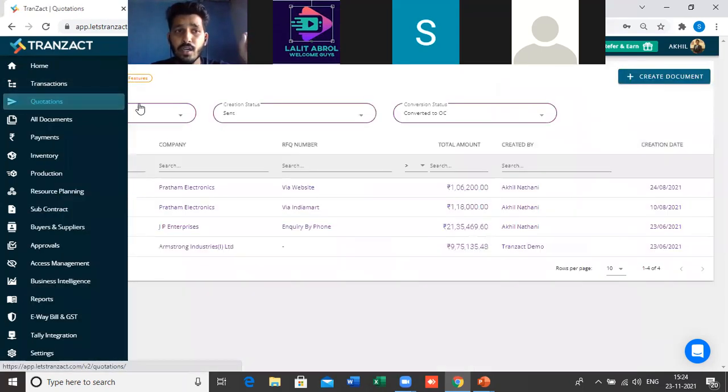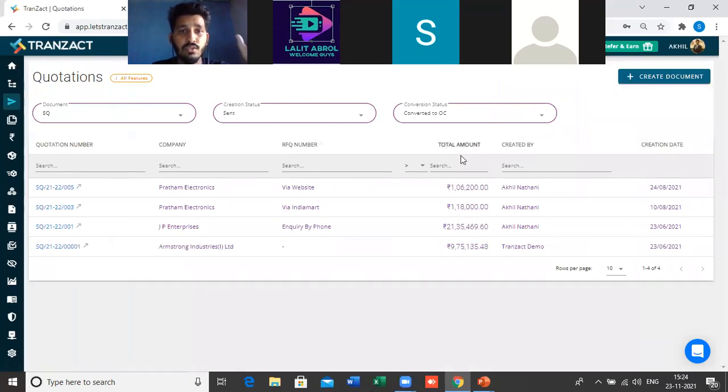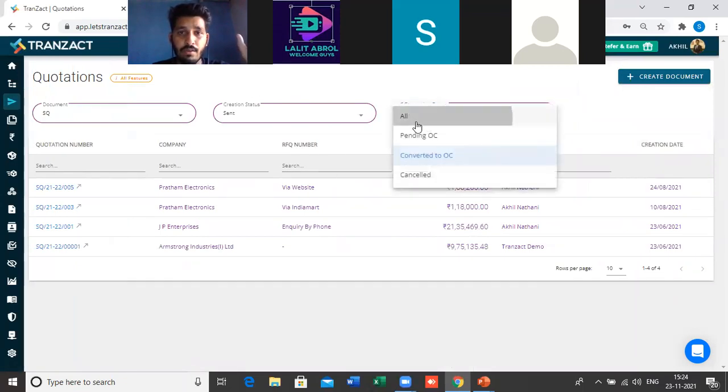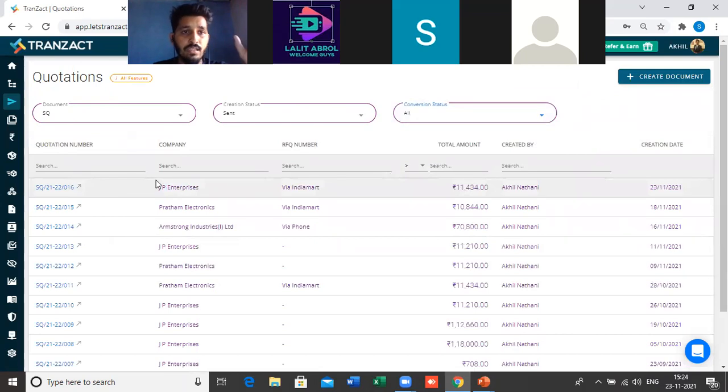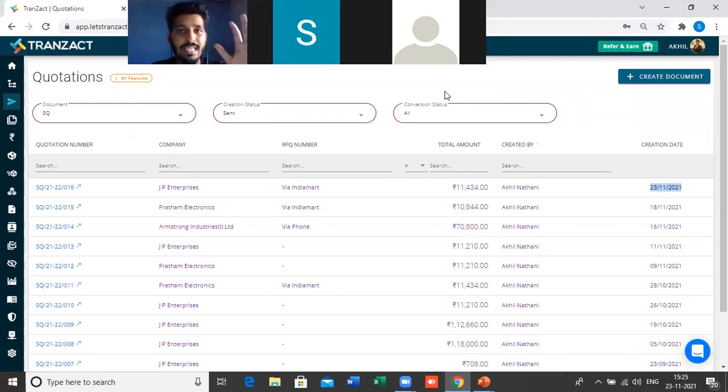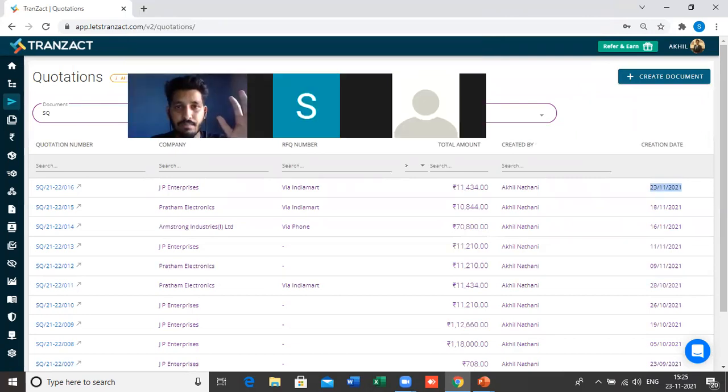If I show you how it looks like on the quotation dashboard, so this is how it will look like. Let's, for example, I'll just select all here. So you will see here, JP Enterprises via IndiaMart we have created of 11,434, and the date is 23rd, which is today's date. So this will come in the dashboard. And you can convert this into an order confirmation directly from here. So all these things are present here in the system.